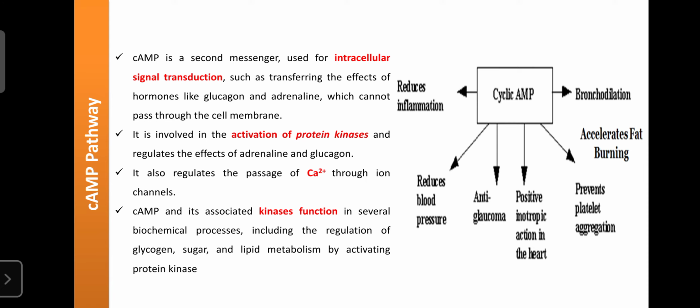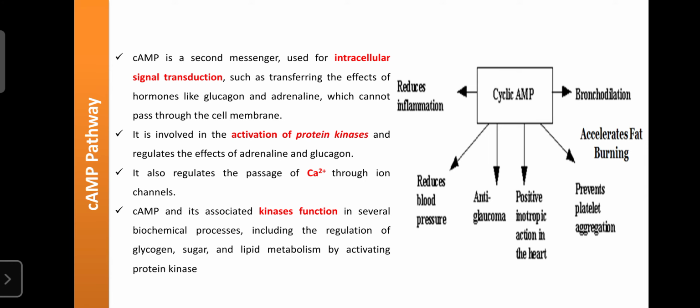Regarding the functions of cyclic AMP, it plays an important role in reducing inflammation, and it is involved in intracellular signal transduction, because certain hormones like glucagon, adrenaline or many others do not cross the cell membrane. Through cyclic AMP they can modify the organ function and cell function. Cyclic AMP is also involved in the activation of protein kinase that is required for the signaling.